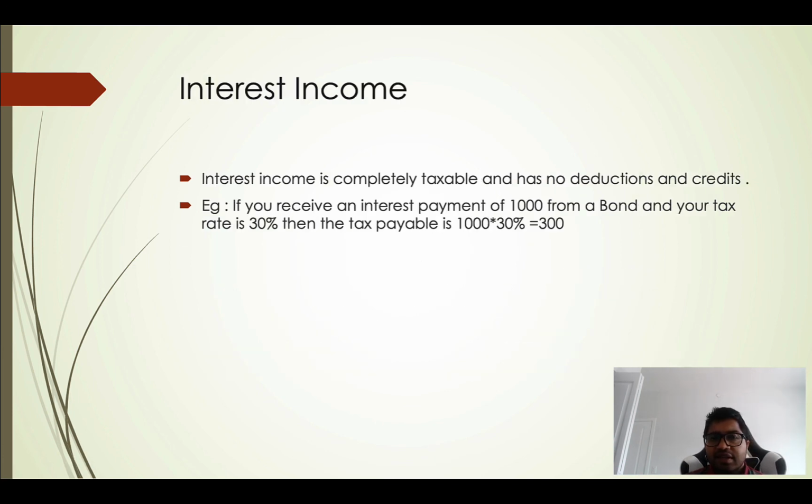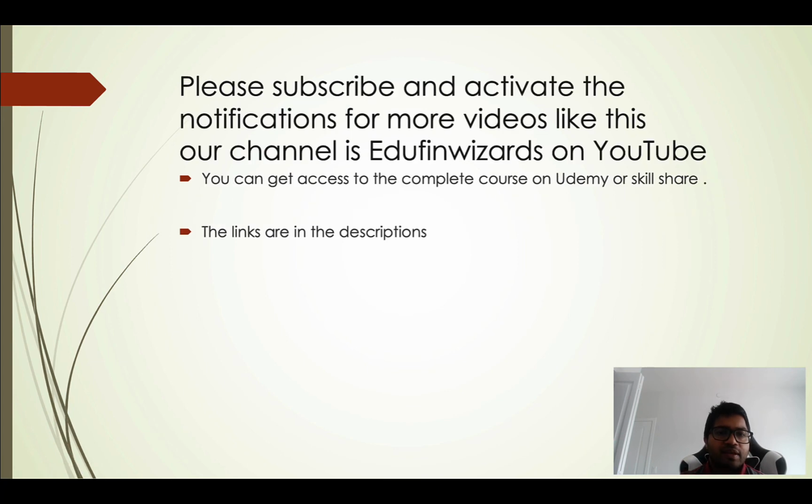The next type of income you can receive in your non-registered account is interest income. Interest income is completely taxable and has no deductions or credits. If you have received an interest payment of $1,000 from a bond and your tax rate is 30%, straight away $1,000 times 30%, $300, will be your tax payable. No deductions and no credits when it is interest income. So that covers the different types of gains and how they are treated in an investment account.